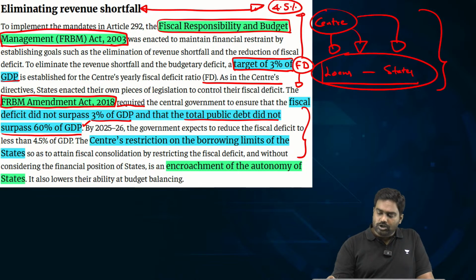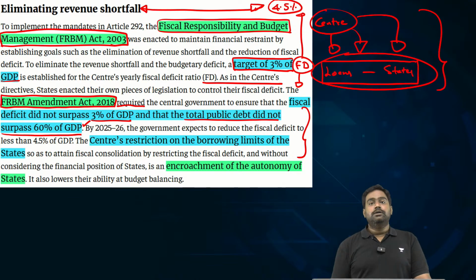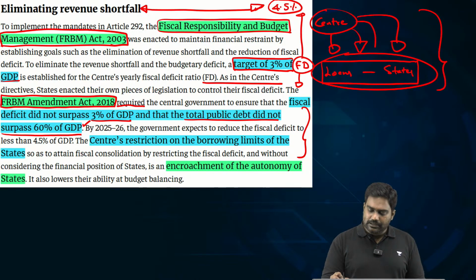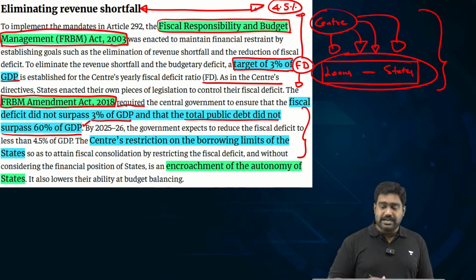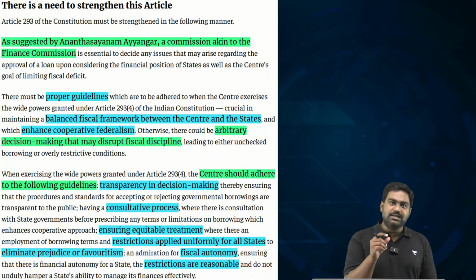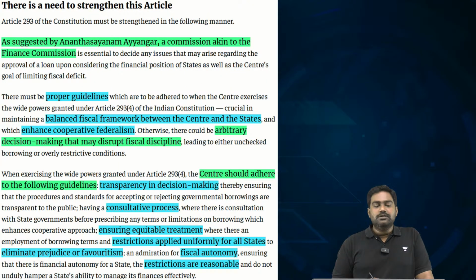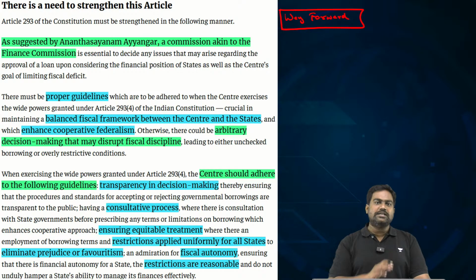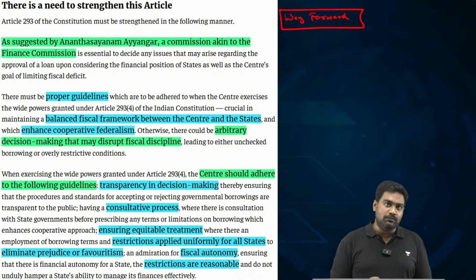But the counter argument here is, what if the ruling party at the center misuses this authority, cripples the fiscal space available to the state governments, and restricts fiscal autonomy? That is the big question which comes up. So my final point is, what should be the way forward? If both sides have a valid point, states also have a valid point, center also has a valid point, then what should be the way forward?